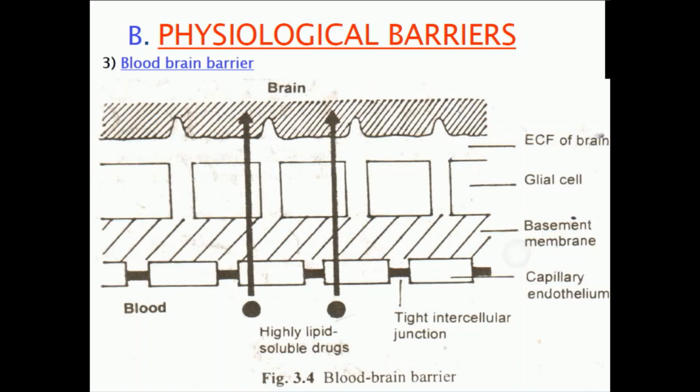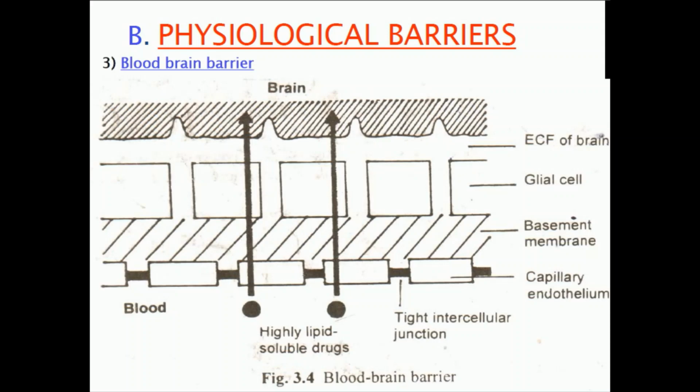This basement layer possesses a two-layer system, that is the pericytes and astrocytes. It will provide the support, and the upper layer is the glial cells. So this three-layer system is there. The main three compartment system is there. One is the tight capillary endothelial system. Later on, the basement membrane is there, and later on, the glial cell is there.